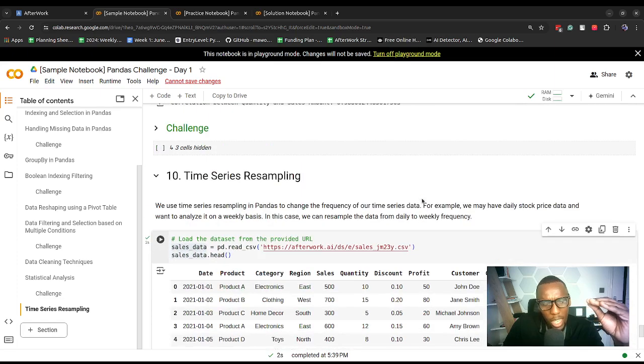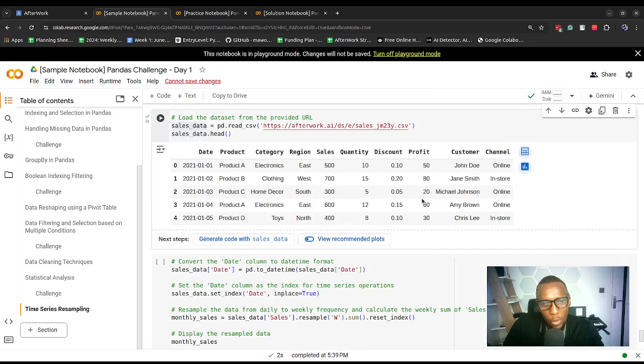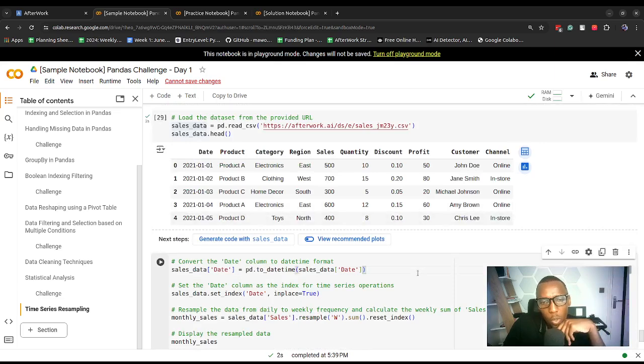For example, we could resample the data from daily to weekly frequency to calculate the weekly sum of sales. For this first week, we might want to know the total sales, etc.